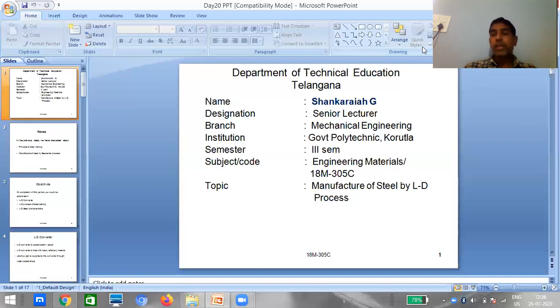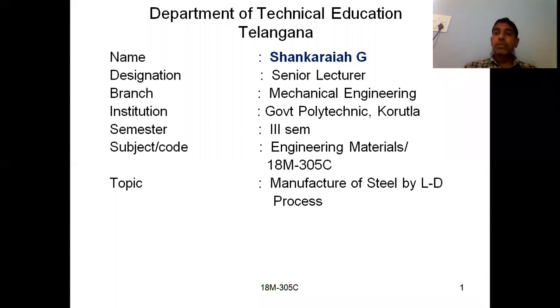So we have discussed elaborately regarding this Bessemer converter. I will show you what we have discussed in the Bessemer converter. We have discussed what is a Bessemer converter and how the construction of a Bessemer converter will be and what are the different parts of a Bessemer converter. So what is the charge that can be used in the Bessemer converter to produce steel? And what is the principle of this Bessemer converter we have discussed in the previous session? Along with that, we have discussed the operation of a Bessemer converter.